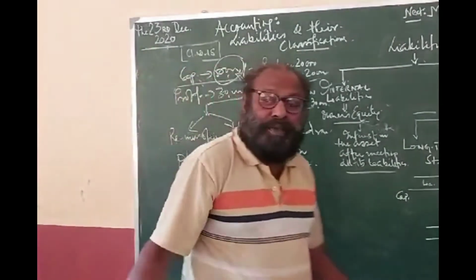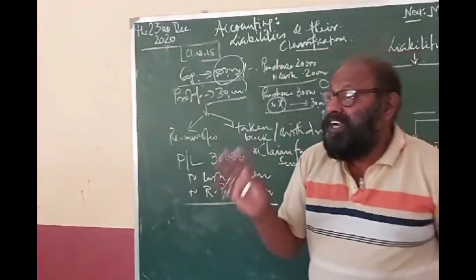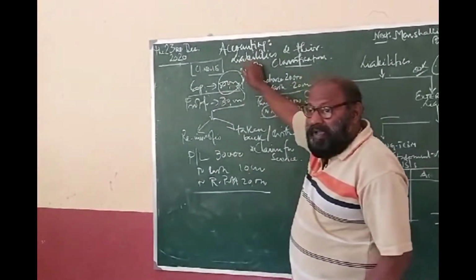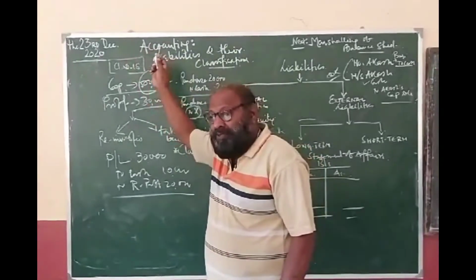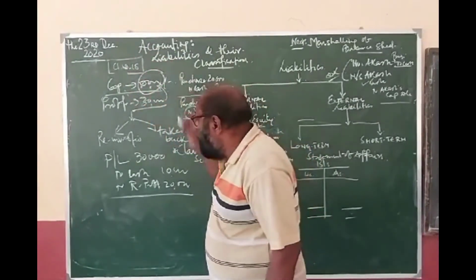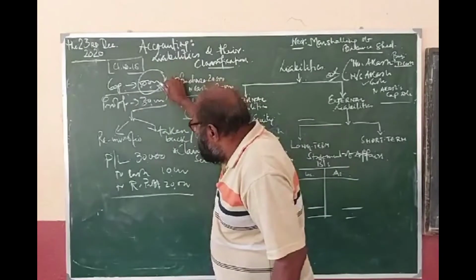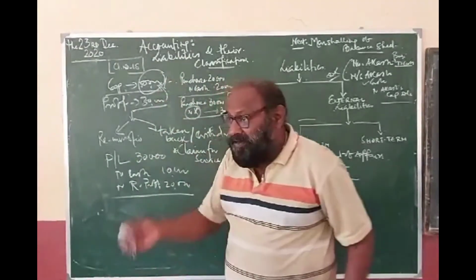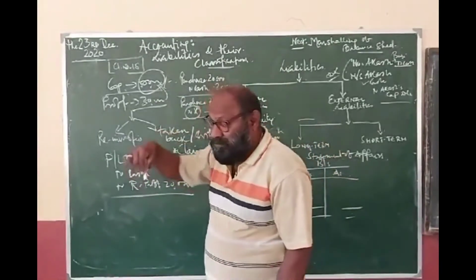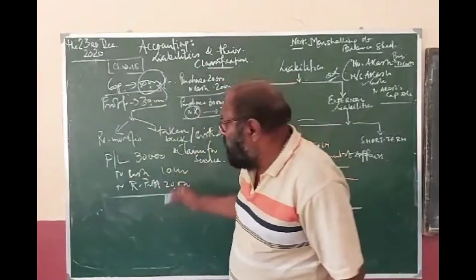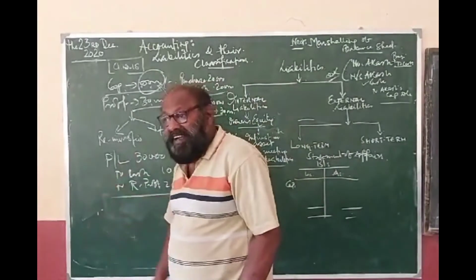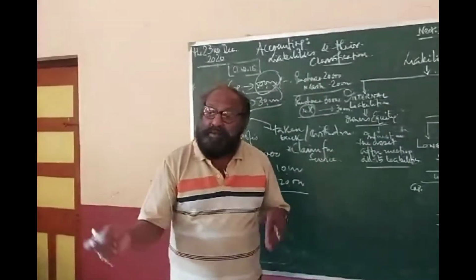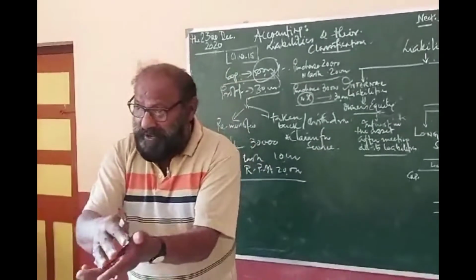Clear? So the profit of rupees 30,000 is generated out of the investment of 50,000, which is the capital. It is the capital given by whom? By the owner. So it is the owner's capital. And this capital has generated a profit of 30,000. Out of that, 10,000 has been taken back as withdrawal, and the remaining 20,000 has been reinvested. It is known as retained earning, earning retained in the business, and this is also known as plowing back of profit.